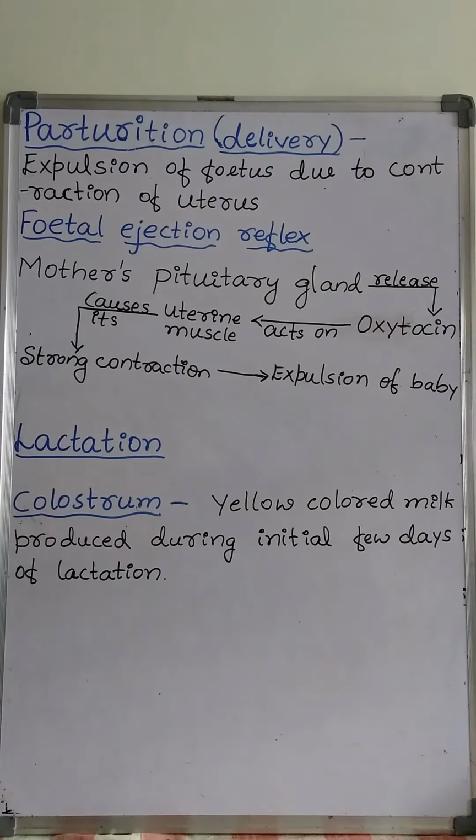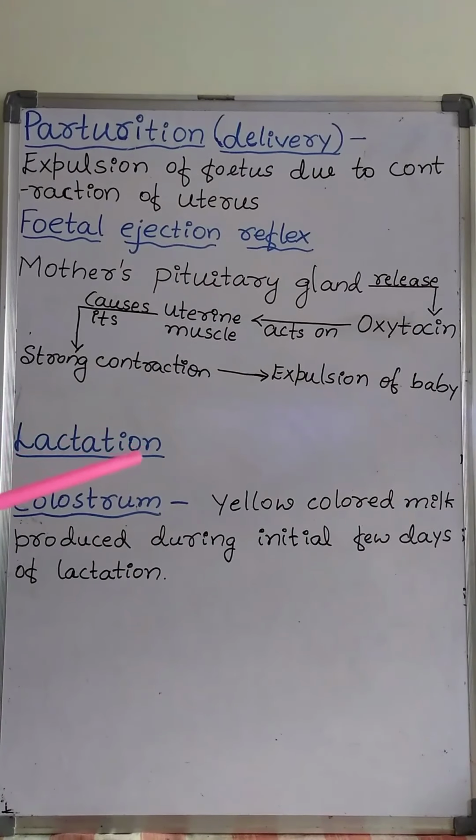Contraction of uterine muscles begins when the placenta and the fully developed fetus originate the parturition signals.